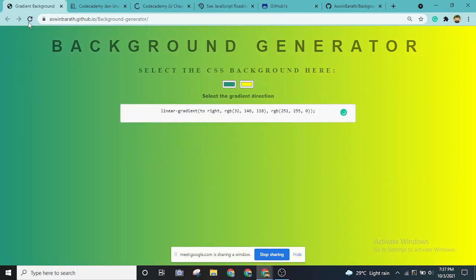Again, whenever I refresh it, it won't save; it will go back to the previous yellowish and orange background, because this is a purely front-end project using only HTML, CSS, and JavaScript. It is static, so the changes made will go away. If you want the changes to be permanent, that's when you will be using a backend and database.